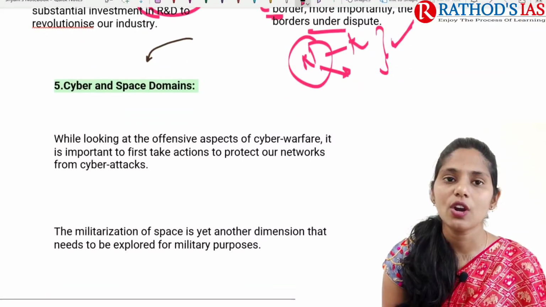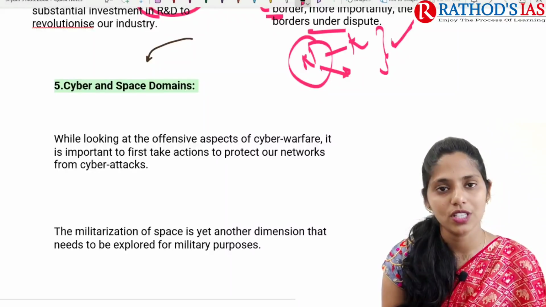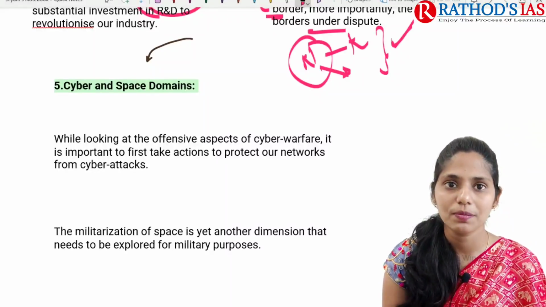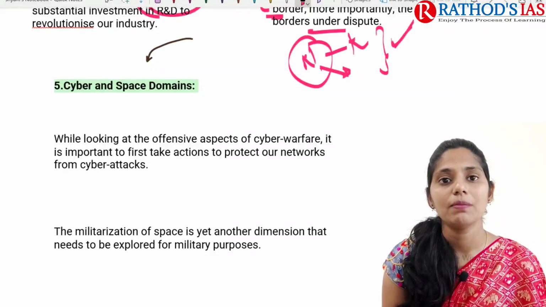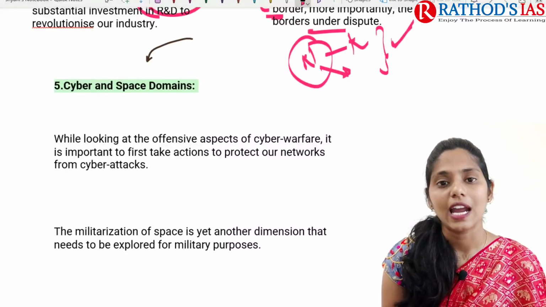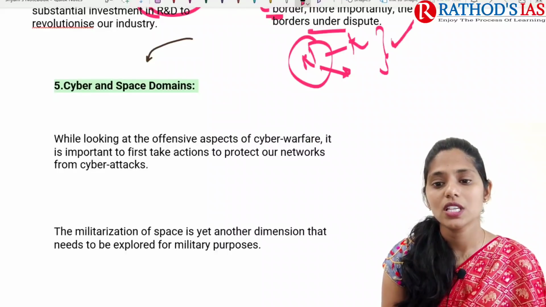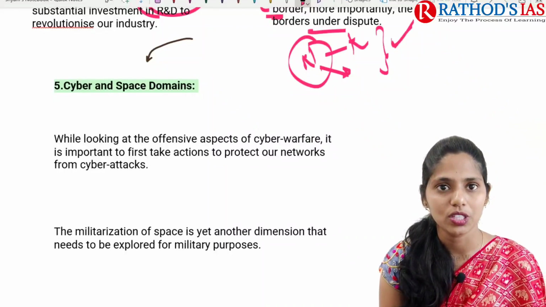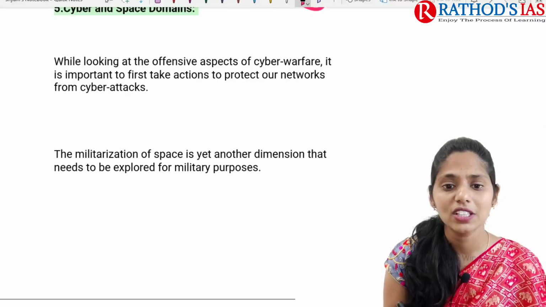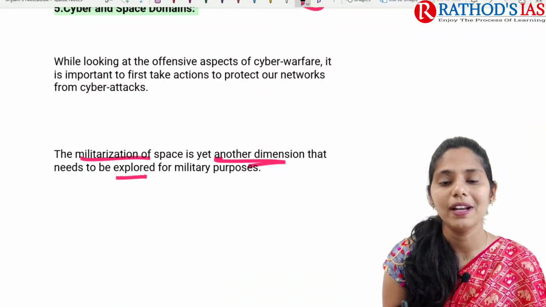This one is in the area of cyber and space domains. We need to look at offensive aspects of cyber warfare, and take important actions to protect our networks from cyber attacks. Recently power grids in Maharashtra were attacked by cyber attacks, and reports said they were mainly attacked from China. Because of this, we need to protect our networks, keeping them free from cyber attacks. Even militarization of space is another dimension that needs to be explored for military purposes.